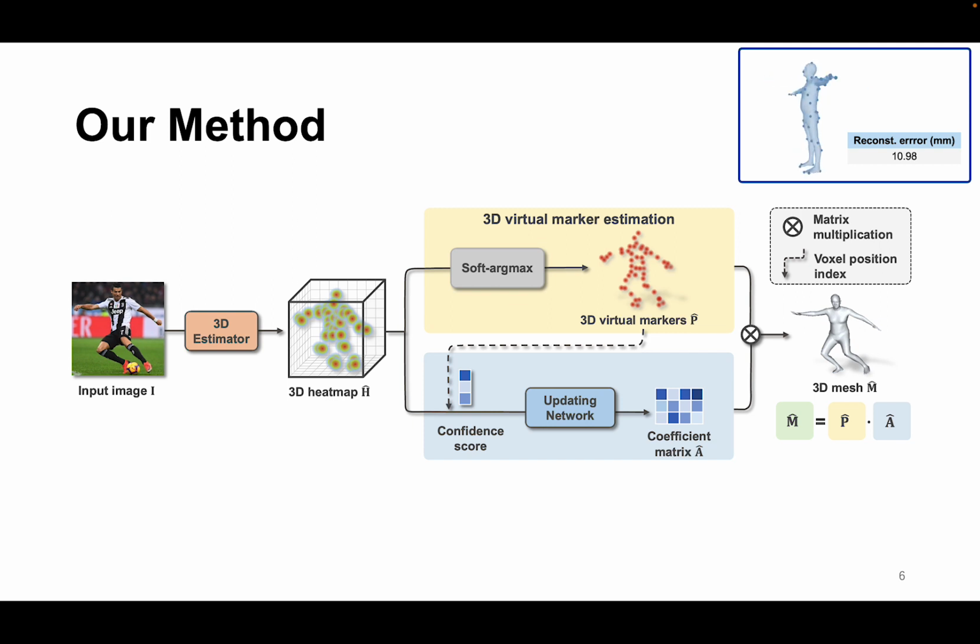However, in practice, some markers may have large estimation errors because they may be occluded in the monocular setting. Note that this happens frequently. For example, the markers in the back will be occluded when a person is facing the camera. As a result, inaccurate marker positions may bring large errors to the final mesh if we directly multiply them with the fixed matrix. Therefore, our solution is to rely more on those accurately detected markers. To that end, we propose to update the coefficient matrix based on the estimation confidence scores of the markers.